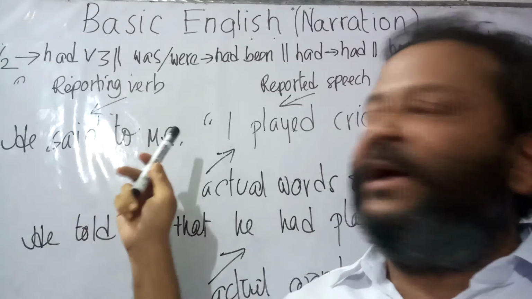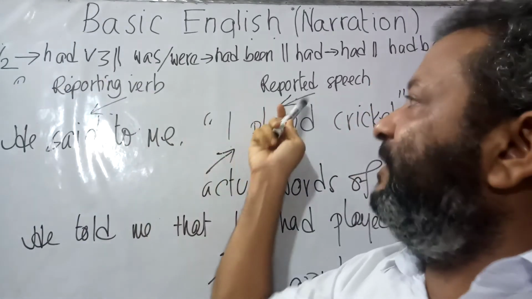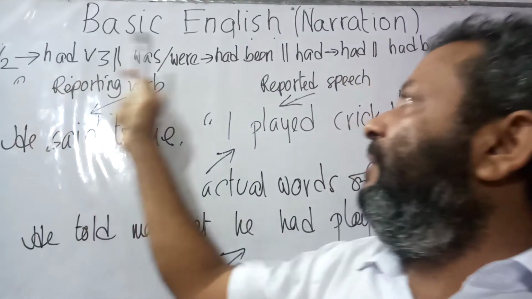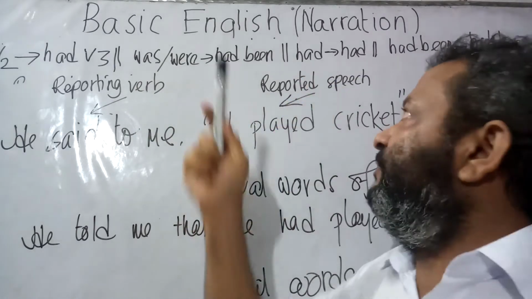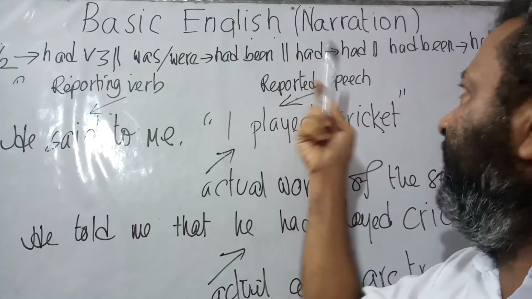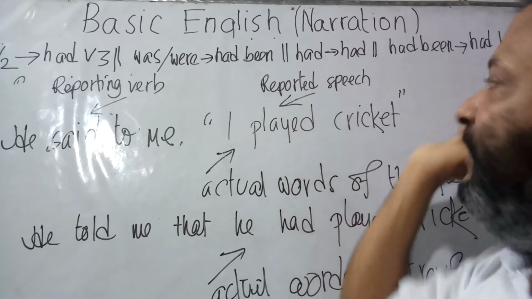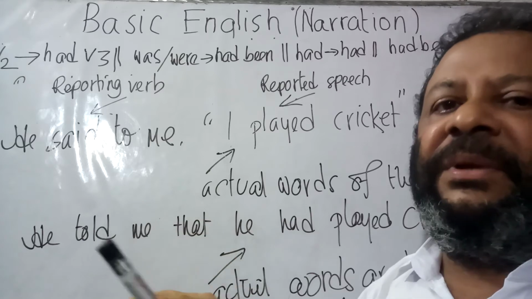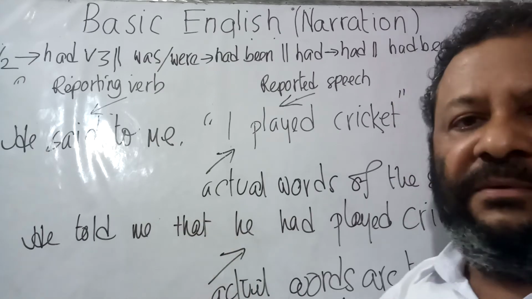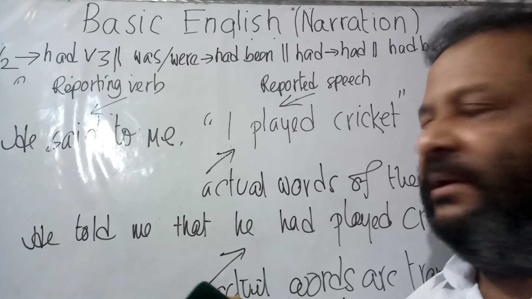Now, if we find verb 2 inside the reported speech, it would be had verb 3. If we find was, were, it would be changed into had been. Now, if we find had, it would remain had. Now, if we find had been, it would be changed into had been. That is, there would be no change at all. Now, let us continue our practice.